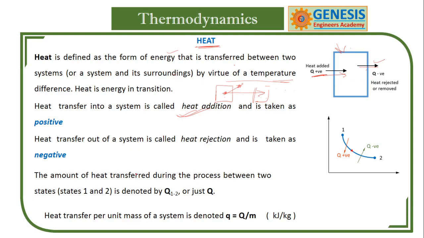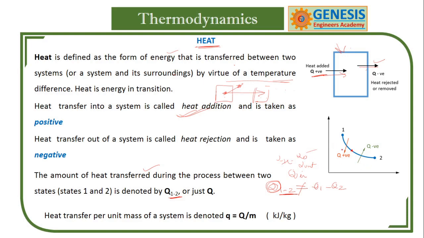The amount of heat transferred during the process between two states is denoted by Q1,2. Since it is not a point function, this is not equal to Q1 minus Q2. So this is the heat added, rejected or removed in the process 1, 2. Sometimes we simply use Q in or Q out, or Q_I, Q_O, like that.